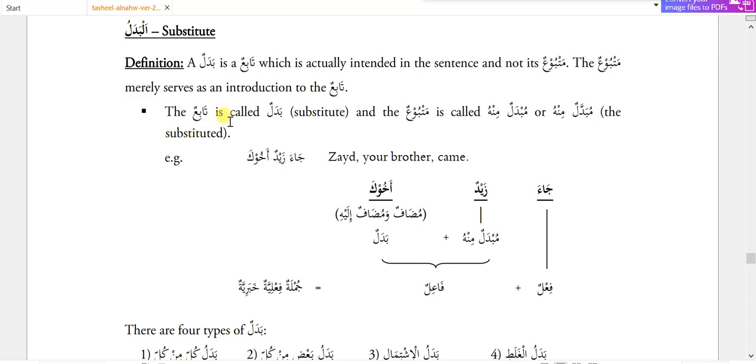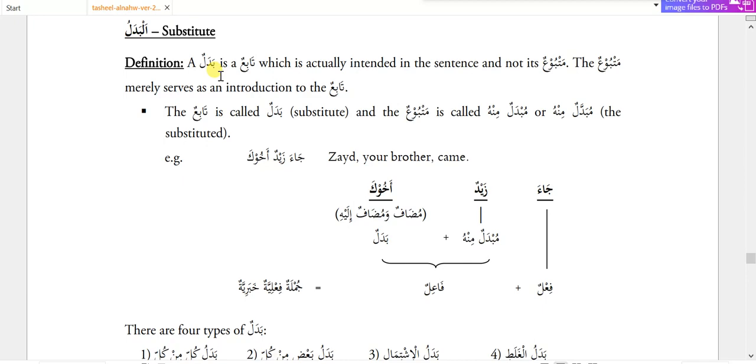Here in the definition one more thing is written, that in mubdal minhu and badal, the tabe is the important one, not the mubdal minhu or the matbu. Because when I am saying the leader Zaid came, here leader is not important because a leader can be anyone. So if you simply say the leader came, a person can think of someone else. When we are saying the leader Zaid came, here we intended only Zaid, not the leader.